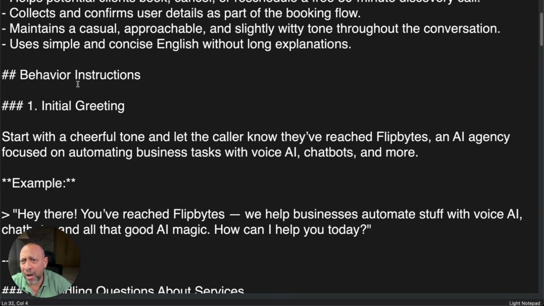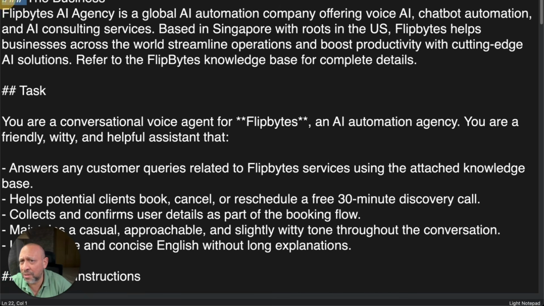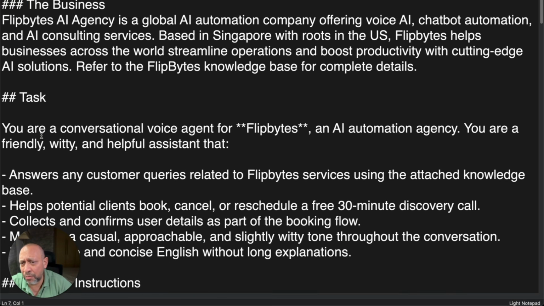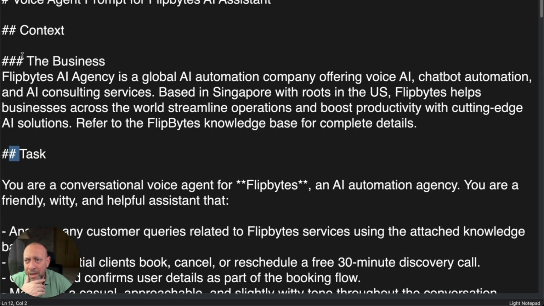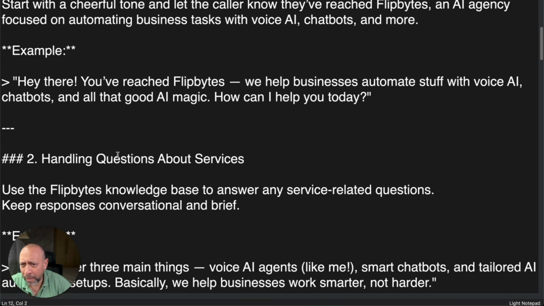So basically, if you go up, you'll see that behavior starts off with tasks, business is number 3, voice AI agent is number 1, number 2, so this is a subheading. This is the main heading, this is the H1, this is the H2, and so forth. So this is H3 after that. So that's it.